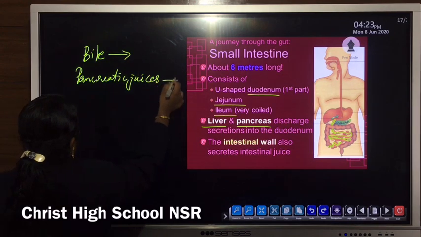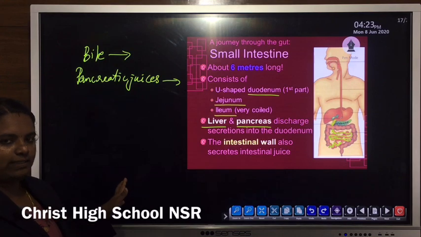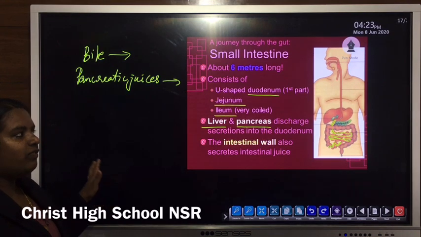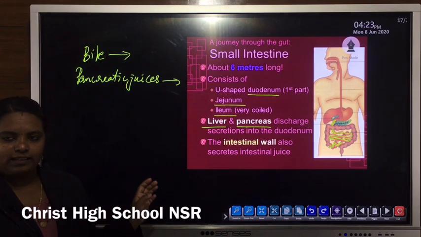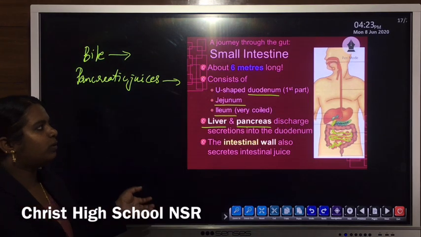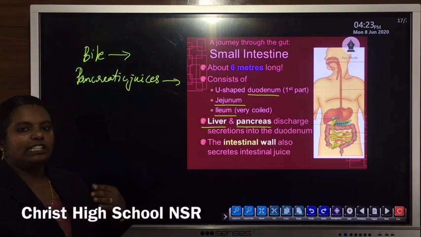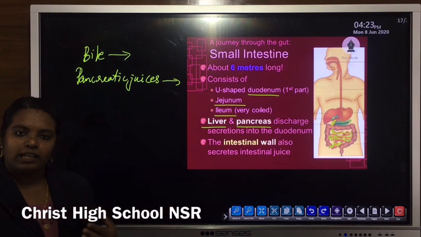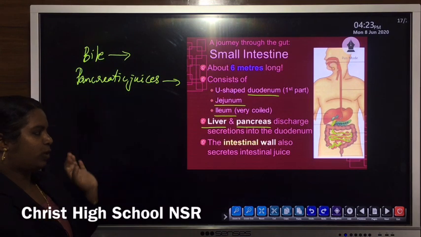So the bile secreted from the liver, as well as the pancreatic juices secreted from the pancreas, which contain digestive enzymes like trypsin, pancreatic amylase and pancreatic lipase, are poured into this small intestine. Then the further breakdown of food material takes place within the small intestine.